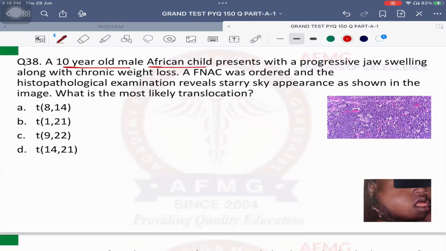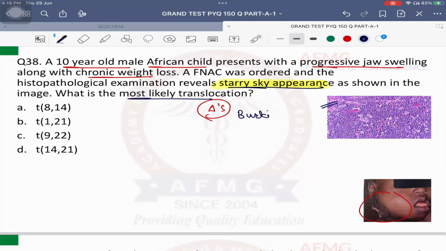A 10-year-old male African child presents with progressive jaw swelling along with chronic weight loss. FNAC was ordered and histopath is given below, which shows which appearance? Starry sky appearance. Okay, what is the most likely translocation? Diagnosis? As you can see, a rapidly growing jaw mass in an African child. It is due to lymph node enlargement. It is a case of Burkitt's lymphoma.